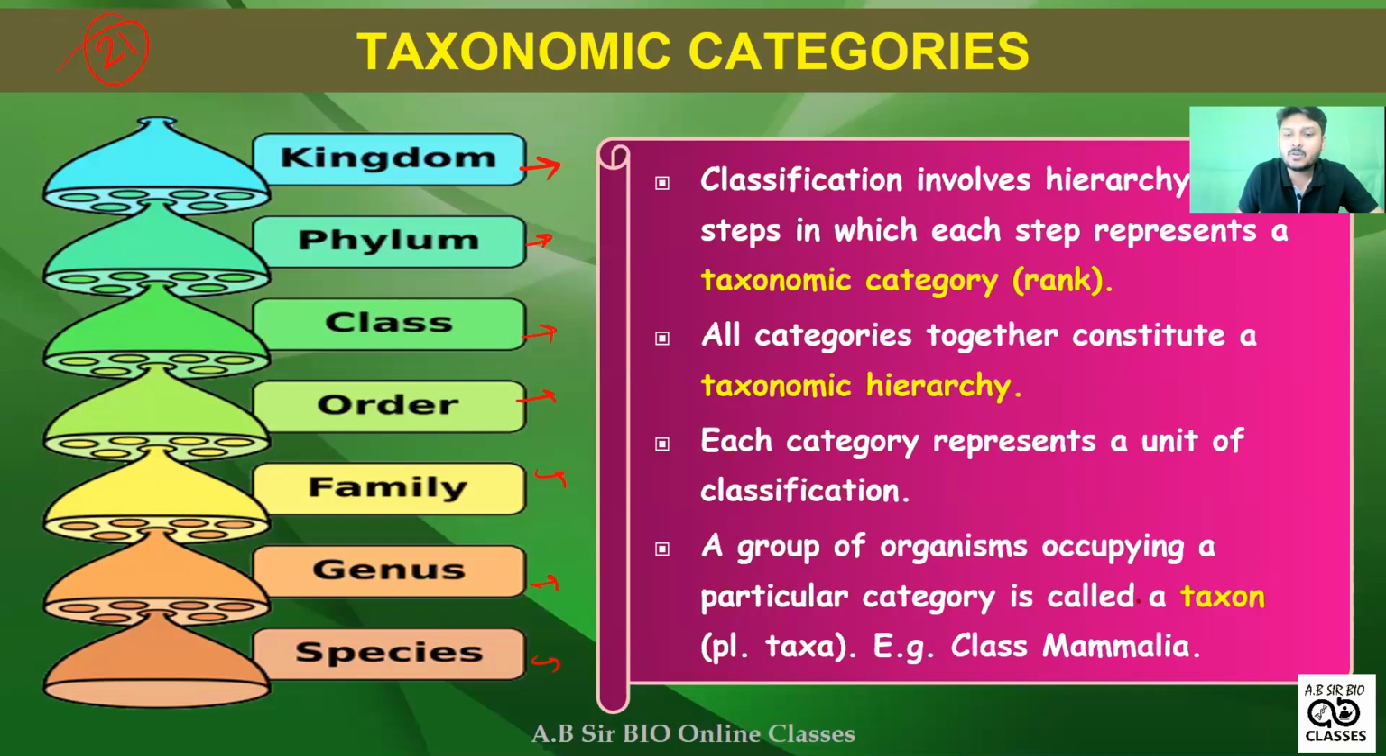So what is a taxon? If an organism occupies a particular rank, that is called a taxa or taxon. For example, class Mammalia, phylum Chordata. Each of them is called a taxon. Do remember this.